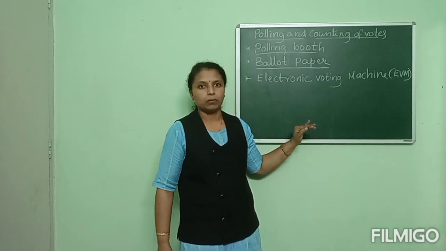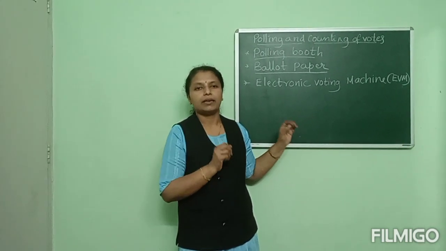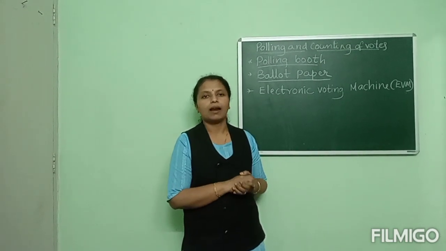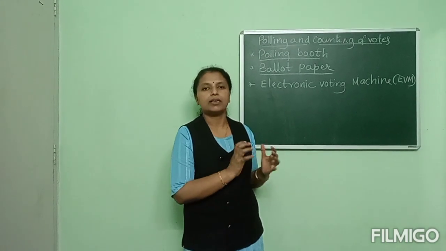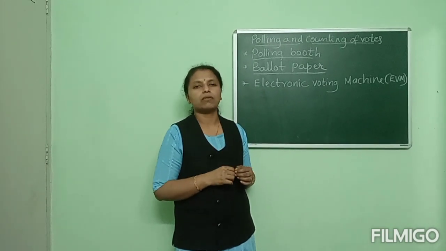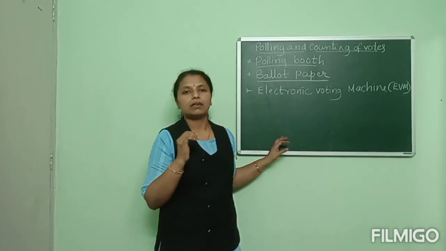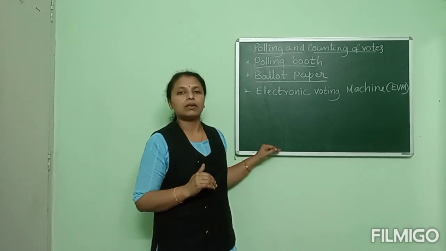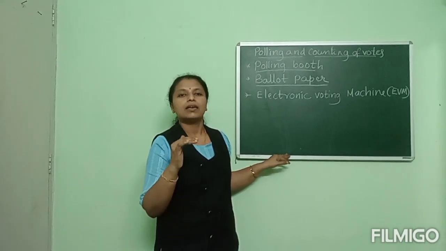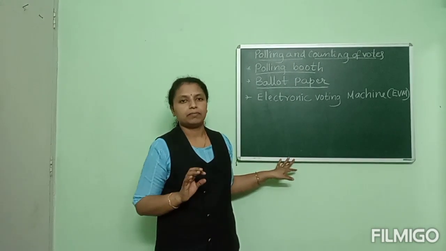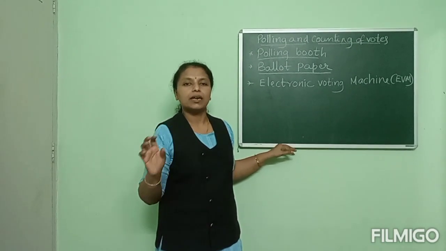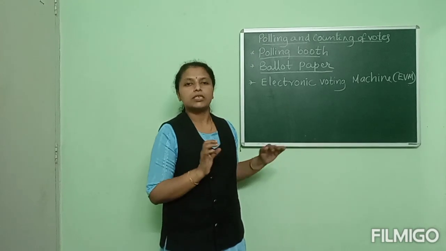At this time also, the agents of candidates can be present to check whether the counting is going on smoothly and fairly. They have the right to sit there. After the counting is over, the candidate who gets the majority of votes in a constituency is declared elected. So the candidate who won the majority of votes in a constituency is declared elected. This is the process of election.